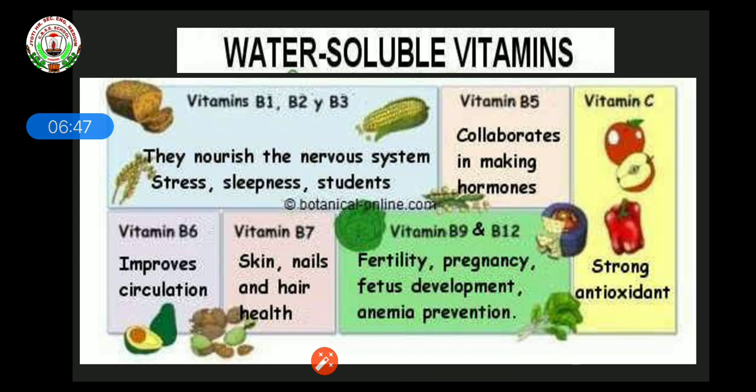Then water soluble vitamins. Here you can see there are so many functions of vitamins. Vitamin B1, B2 and B3 nourish the nervous system, and help with stress and sleepiness. Vitamin B5 collaborates in making hormones. Later on in this chapter we will discuss what hormones are. Vitamin C is a strong antioxidant and is very good for hair, skin and all. Vitamin B9 and B12 are good for fertility, pregnancy, fetus development, and anemia prevention. Vitamin B7 is for skin, nails and hair health. Vitamin B6 improves circulation.